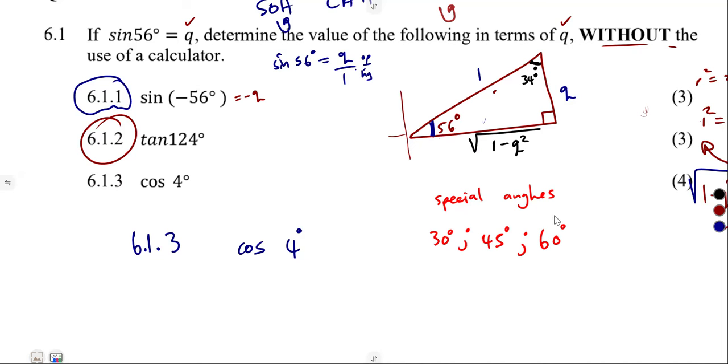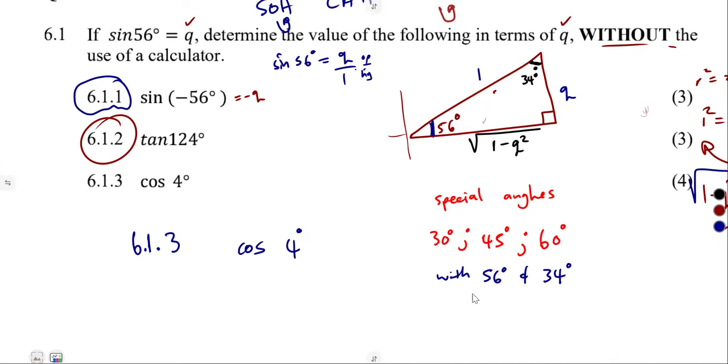So together with the angles on our diagram, 56 degrees and 34 degrees, is there any part where we can combine these and obtain a 4?